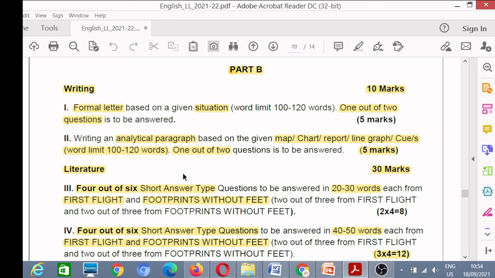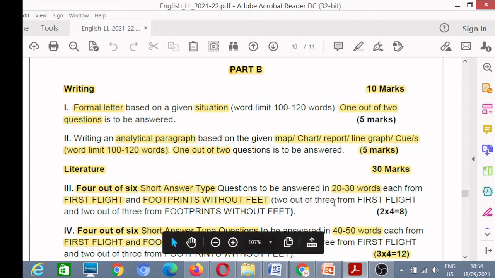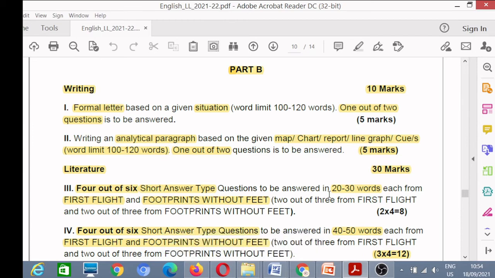Then we move to literature now. In the literature section, you will have to attempt 4 questions of 2 marks each. The word limit is 20 to 30 words and the choice is 4 out of 6. Actually you have 2 books, so you will get 3 questions from each book, and you will have to attempt 2 questions out of 3 from each book.